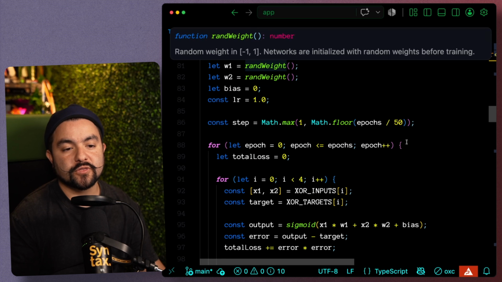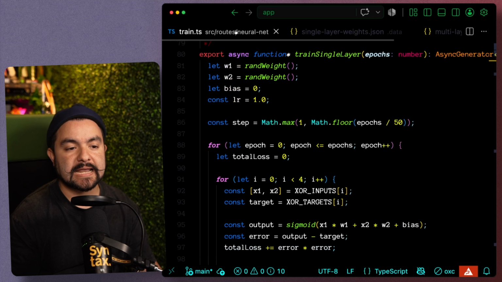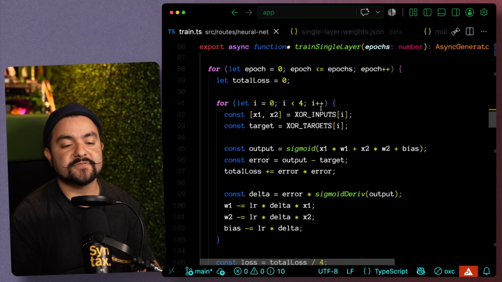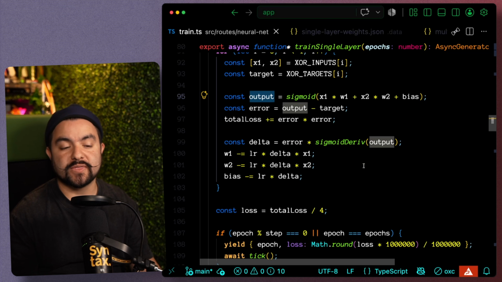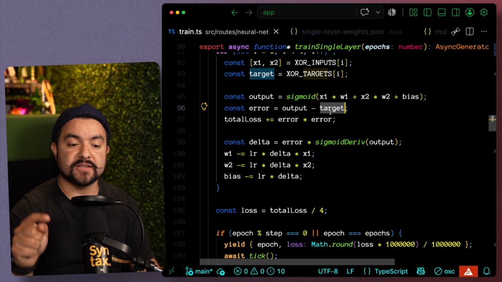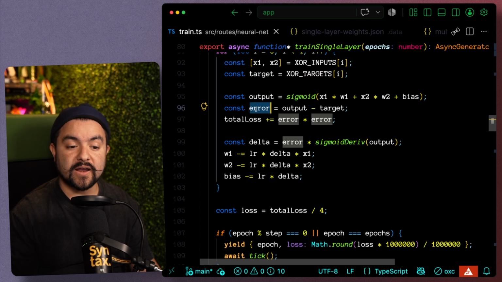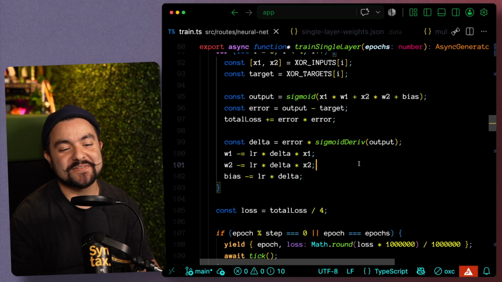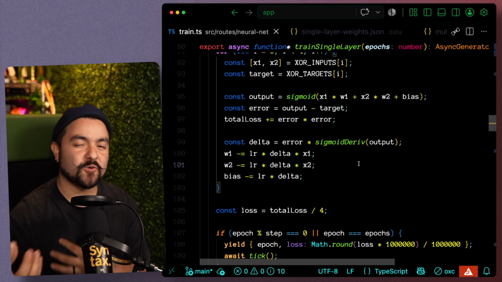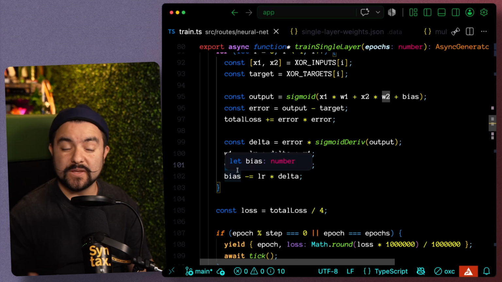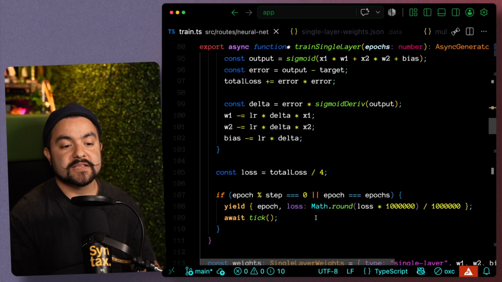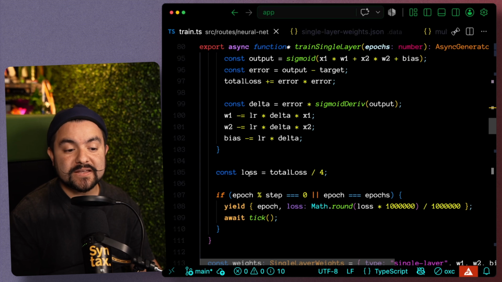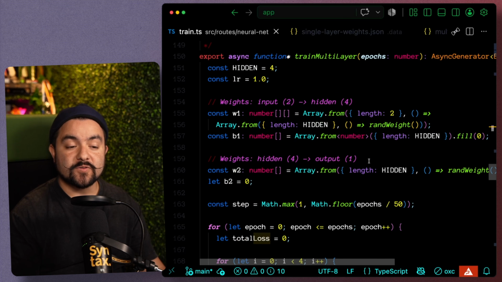You can see that for those 2 weight values that we're attempting to calculate, they start off as a completely random value. And basically for each iteration, we calculate the overall value using those weights and the inputs and the bias, and then we have a given output for that calculation. We then take a look at our target. So what is the value we're looking for? We calculate our error, and then we use calculus. We use the derivative to figure out the delta, how far we are off from our expected output, and then we adjust all of our weights and bias accordingly. Finally, after 5,000 iterations, we will have some calculated weight and bias values, and we can determine what our current loss is overall.